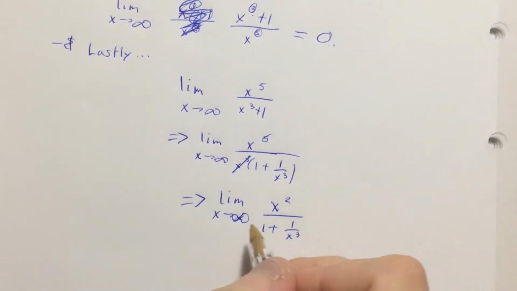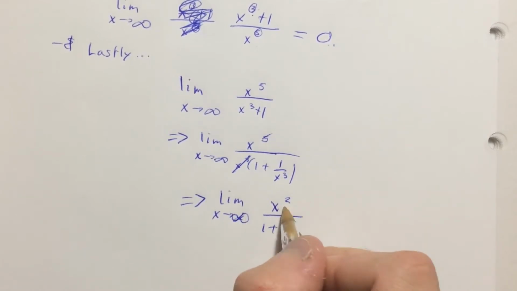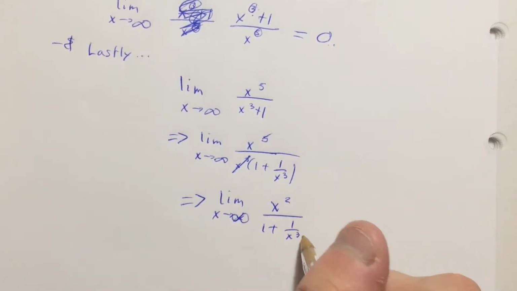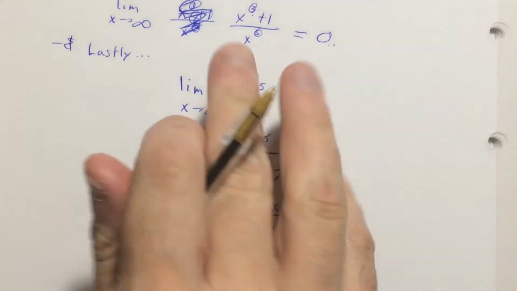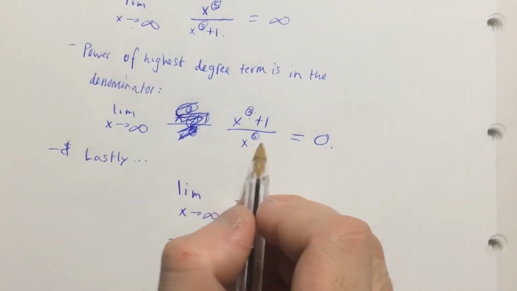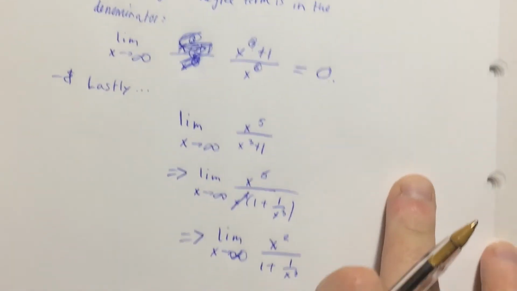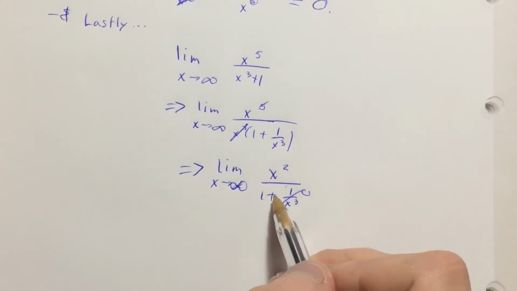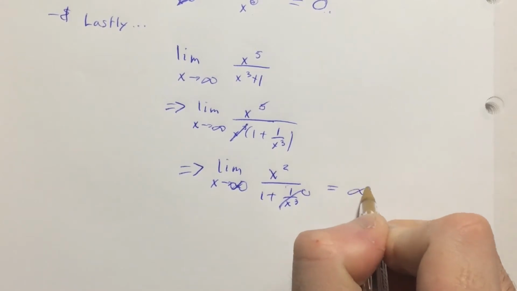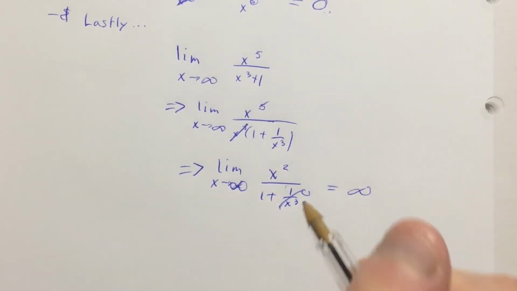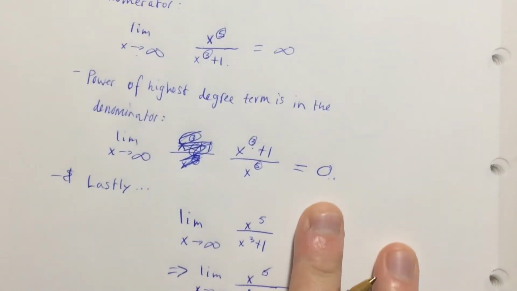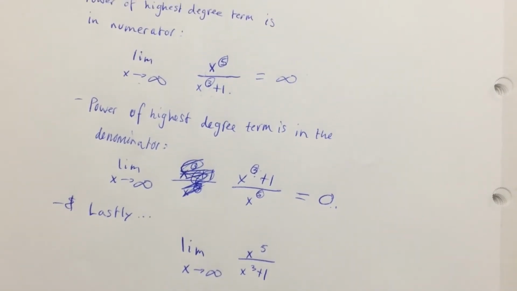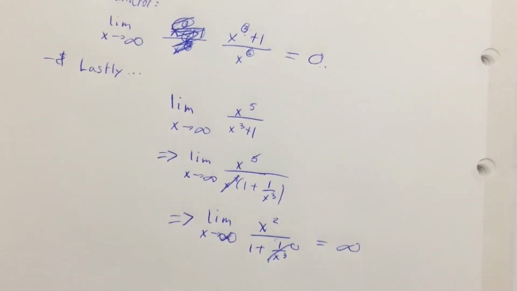Well, what's going to happen here? If I plug in infinity, that's infinity over 1 plus 1 over infinity. Well, 1 over infinity, if you recall, if the highest power degree term is in the denominator, that goes to 0, which means that this guy goes to 0, and this is infinity over 1, which is infinity. And that's the proof as to why the first one goes to infinity. It's not really a proof, it's just a way of thinking about it.